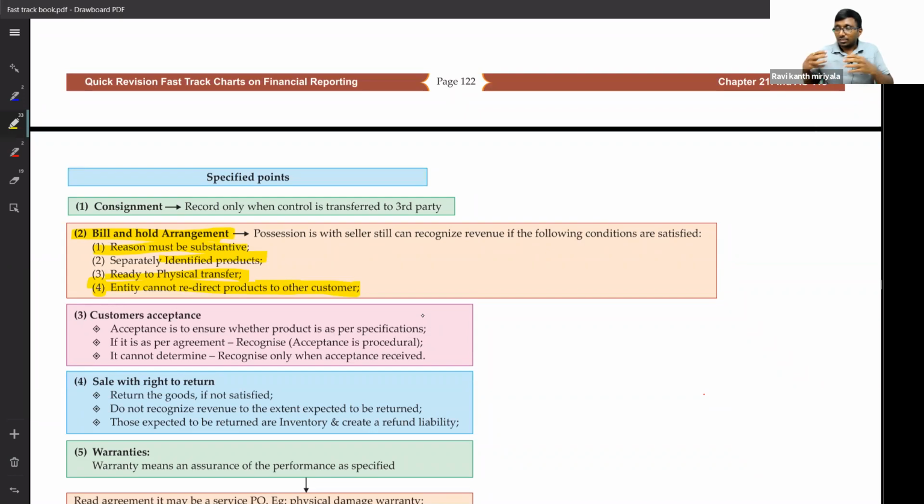Because the seller is saying, I cannot sell it to another person. You cannot sell it to another person means what? Control is already transferred to the customer. If I say I can transfer it, if not to A, then to B, that means control is with me. When control is with me, how can I recognize the sale? That's all. That last point is the crucial point actually.